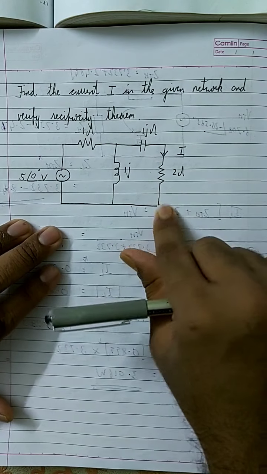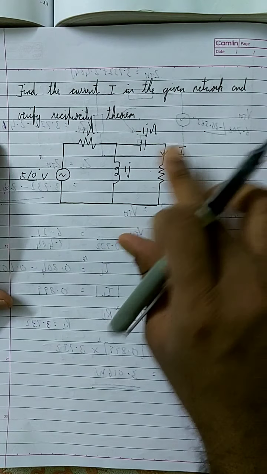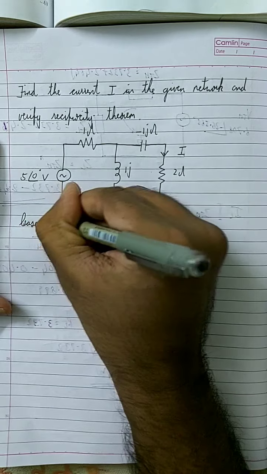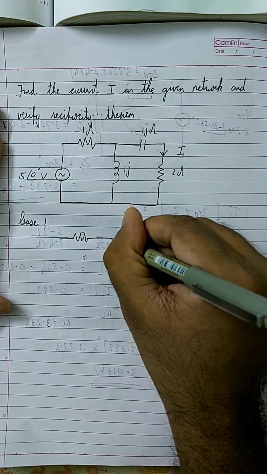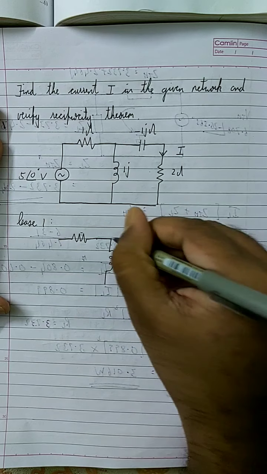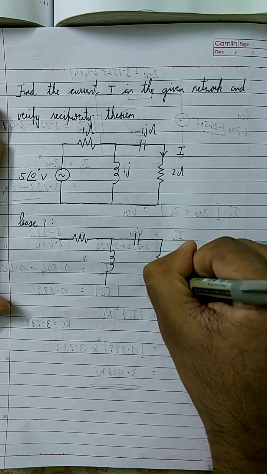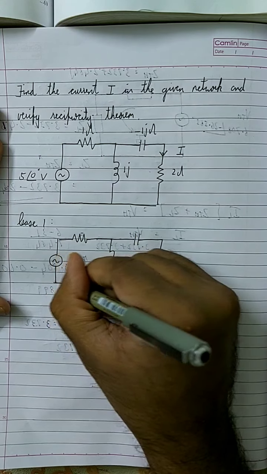So this is the question, and this is case 1. Case 1 is when the excitation and response are not interchanged, they are kept the way they are. Then I find the value of my response, or my current.